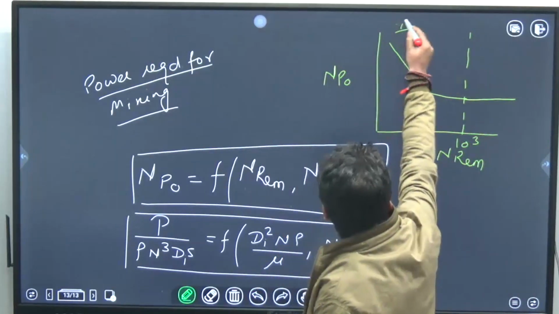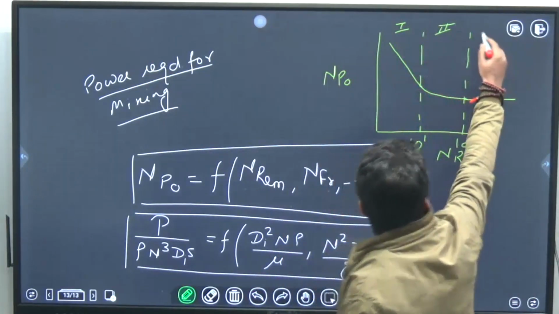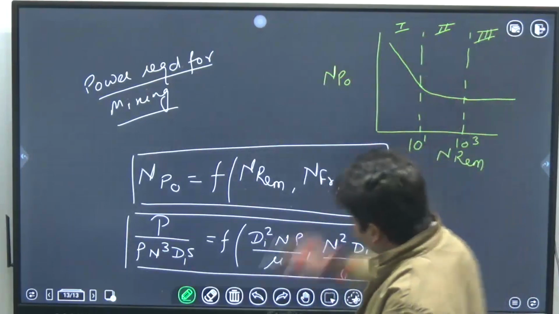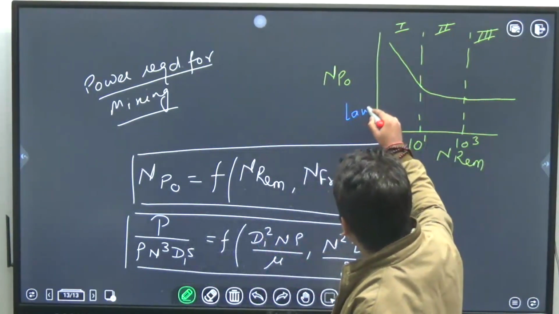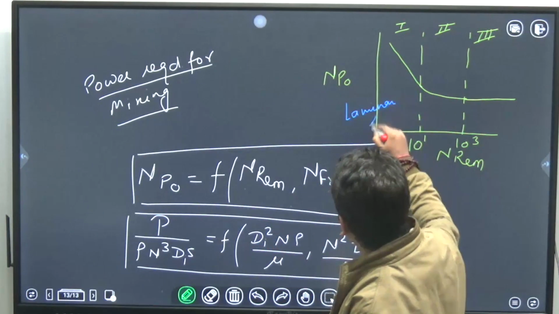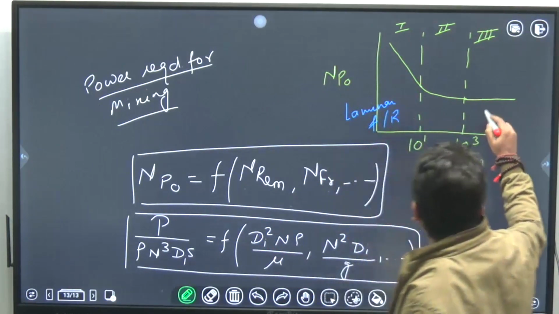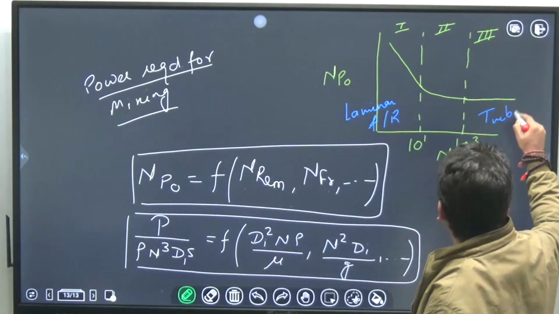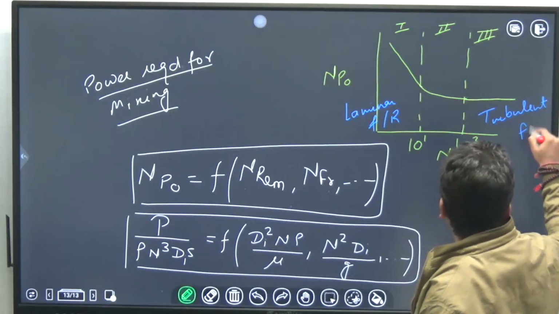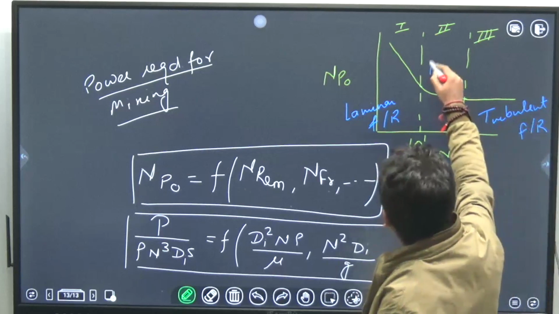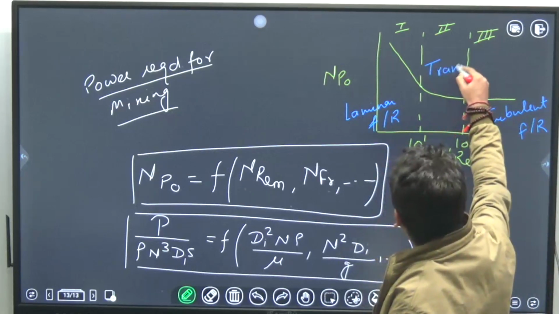This is first regime, this is second regime, this is third regime. The first regime is also called laminar flow regime. Third regime is called turbulence flow regime or turbulent flow regime, and second one is transition flow regime.